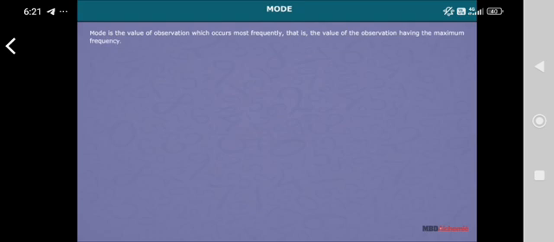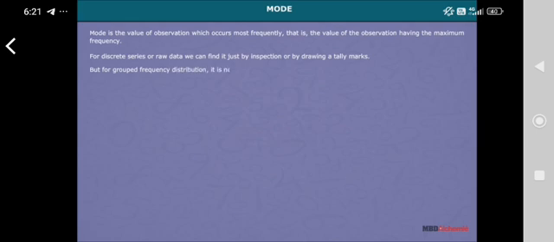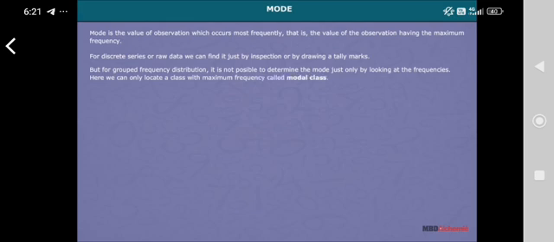Mode. Mode is the value of observation which occurs most frequently, that is, the value of the observation having the maximum frequency. For discrete series or raw data, we can find it just by inspection or by drawing tally marks. But for grouped frequency distribution, it is not possible to determine the mode just by looking at the frequencies. Here, we can only locate a class with maximum frequency called the modal class.